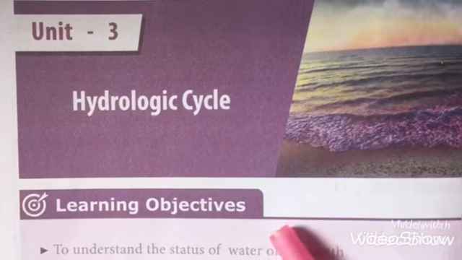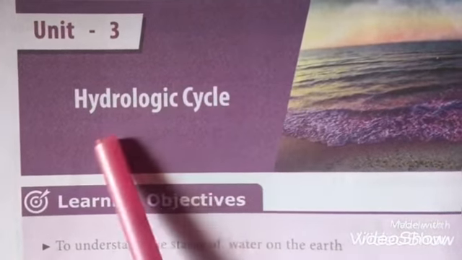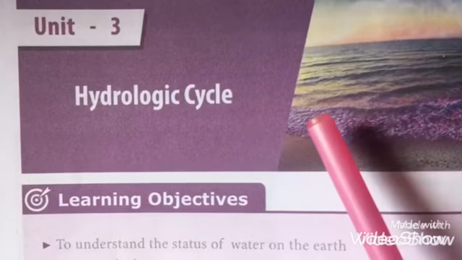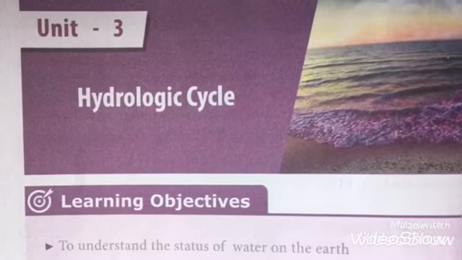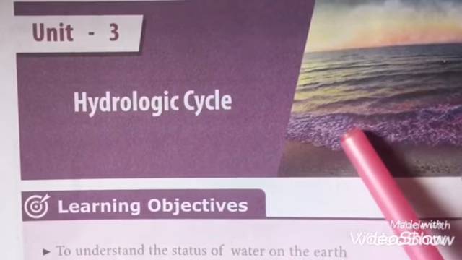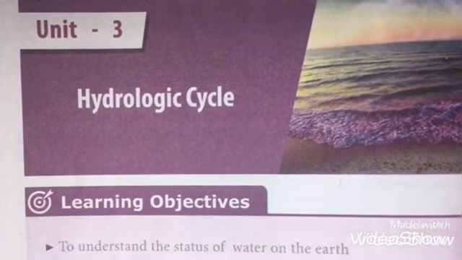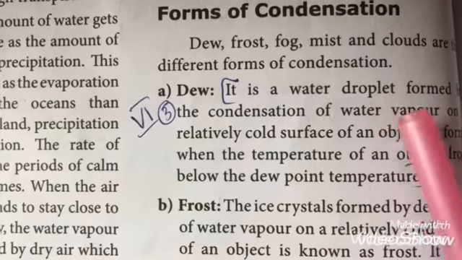Hello students, today we'll continue with the second part of Unit 3 Geography, that is the hydrological cycle. So far we have completed up to the water on the earth, the hydrological cycle, and the components of the hydrological cycle. Today we'll start with forms of condensation.